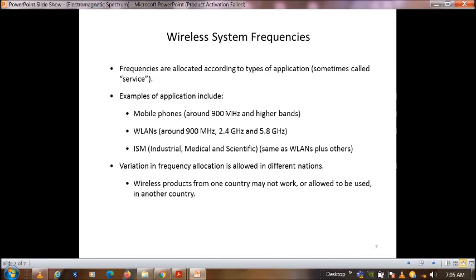Variation in frequency allocation is allowed in different nations. Wireless products from one country may not work or be allowed in another country because of this international allocation of frequency.